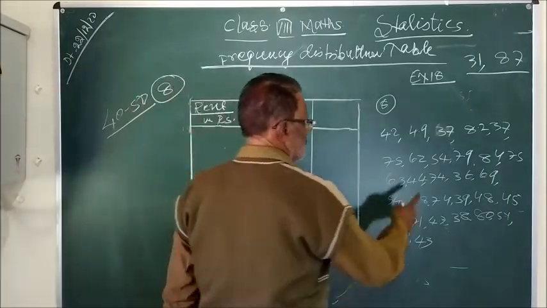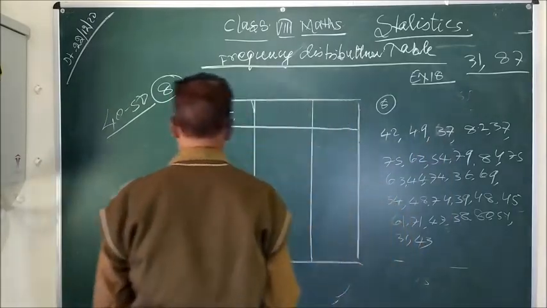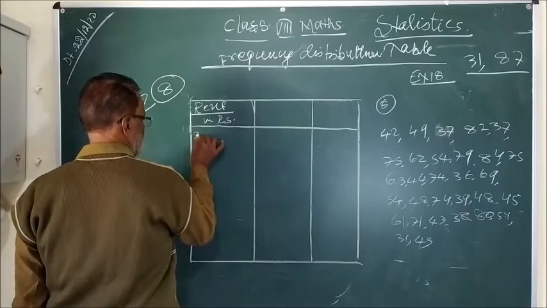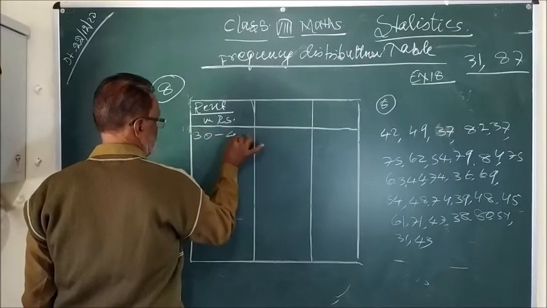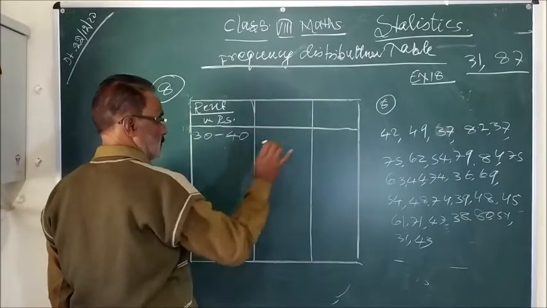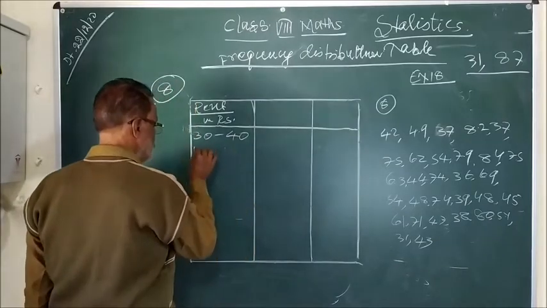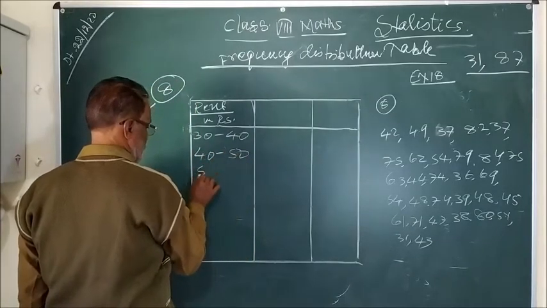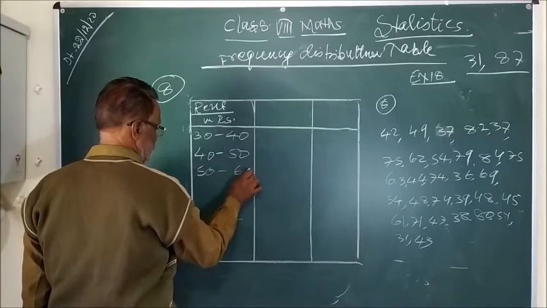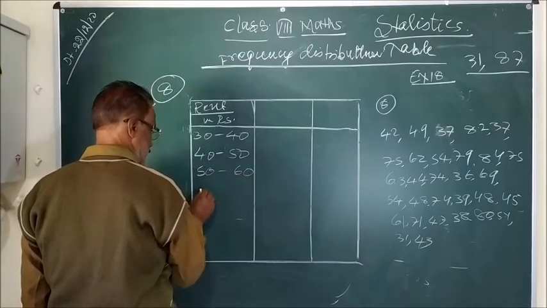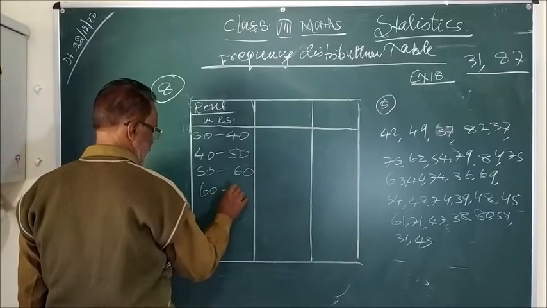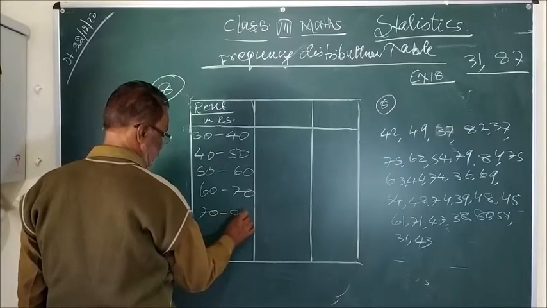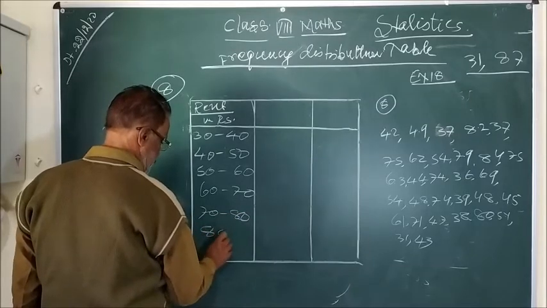Since the minimum is 31, we do it this way: we start from 30, taking 30 to 40. So the minimum will be included here. Then 40 to 50, 50 to 60, the width should be equal, 60 to 70, 70 to 80, and 80 to 90.